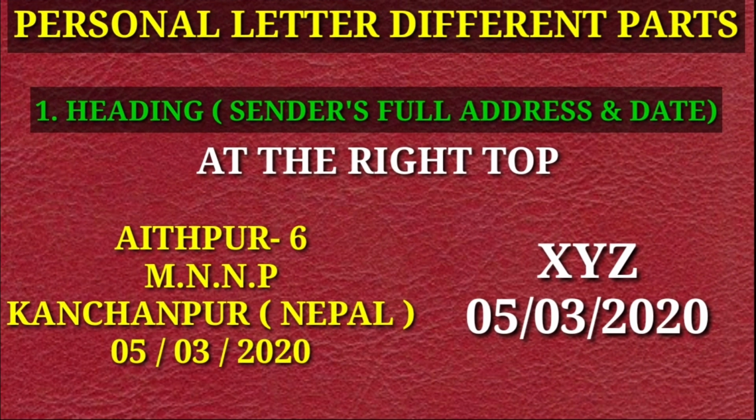Now presenting different important parts of a personal letter. Number first, heading. This part includes sender's full address and date. This part should be written at the right top of your page. For example, full address of the sender: Atpur 6, your place name and ward number, MNNP, your municipality's name, Kanchanpur, your district's name, Nepal, your country's name. After that, date 05/03/2020.